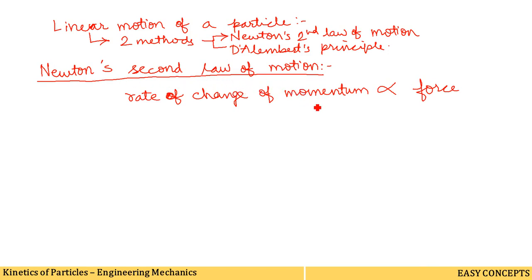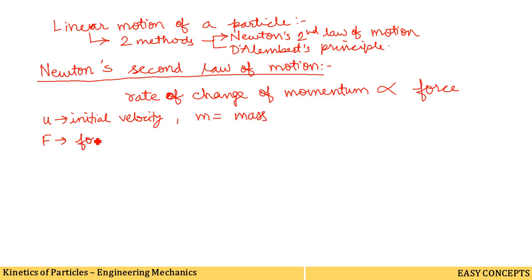To understand this concept, let us consider a body of mass m moving with a velocity u along a straight line. So u is the initial velocity, and m is the mass of the body. Now a force F is applied.